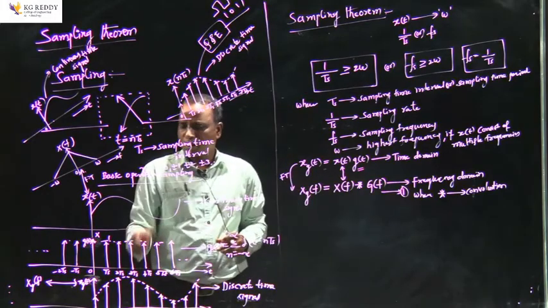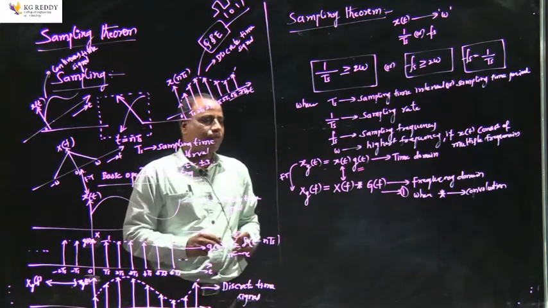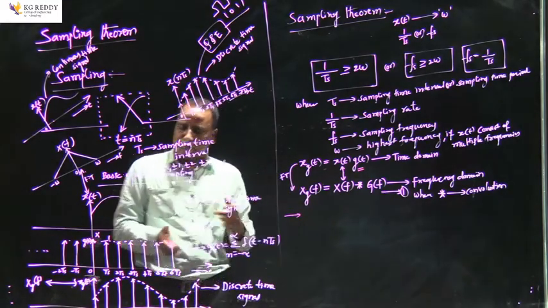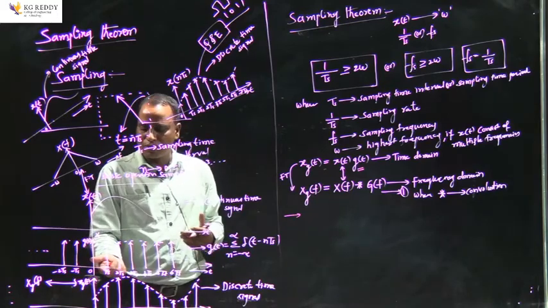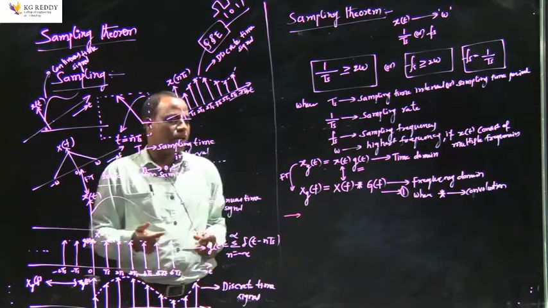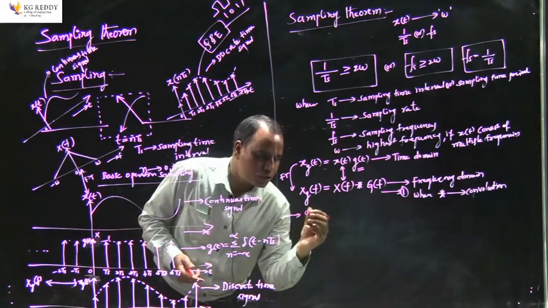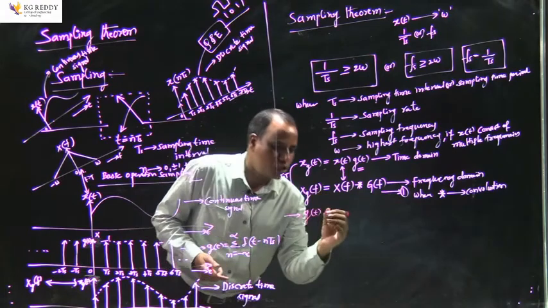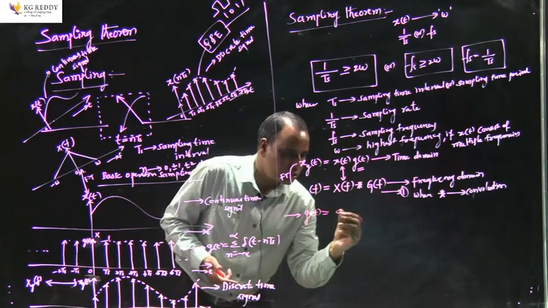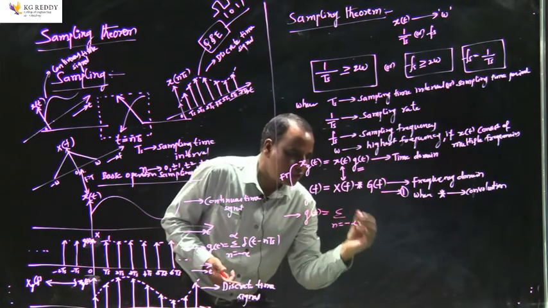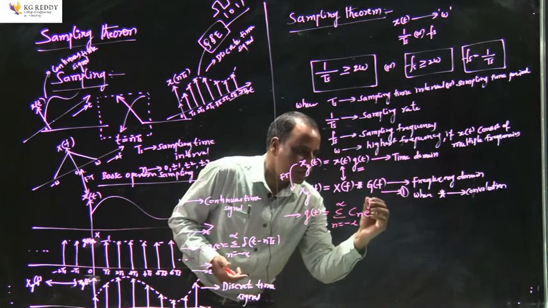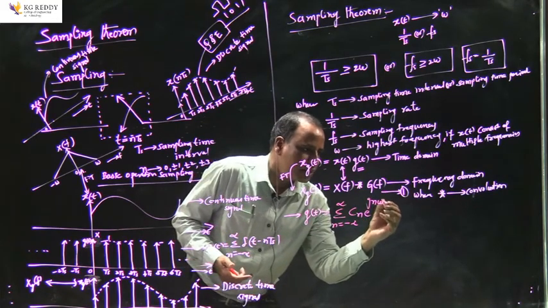If I want to determine the Fourier transform for g of t, note that g of t is a periodic signal which repeats with a constant time period Ts. All periodic signals can be expressed in terms of their exponential Fourier series. So g of t can be expressed as summation n varies from minus infinity to plus infinity, Cn e power j n omega s into t.